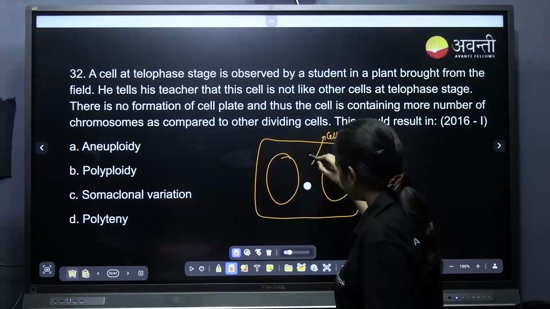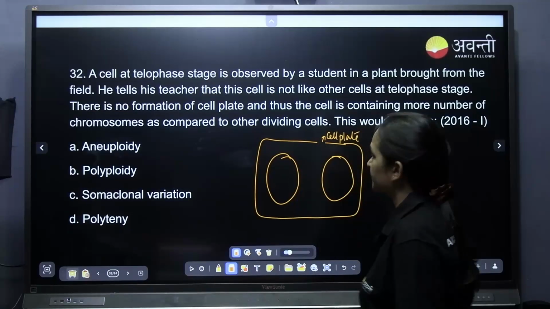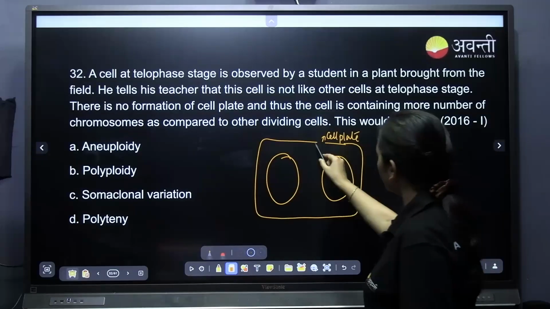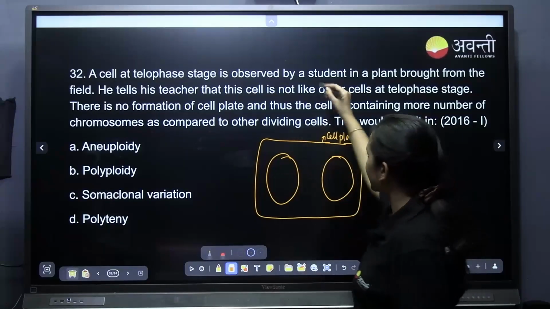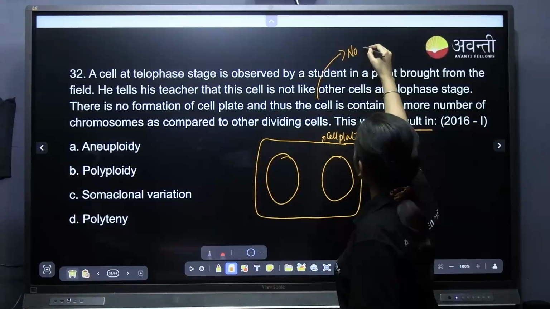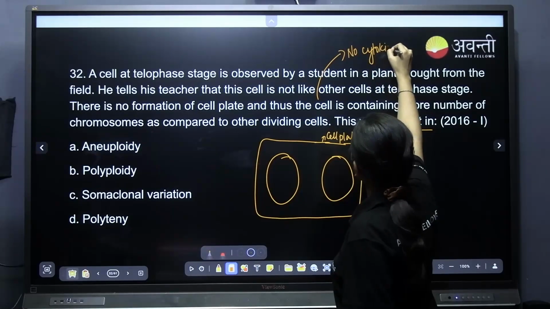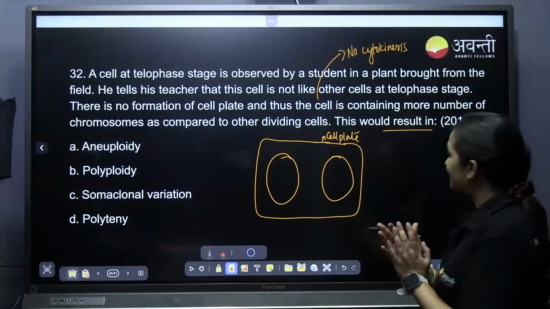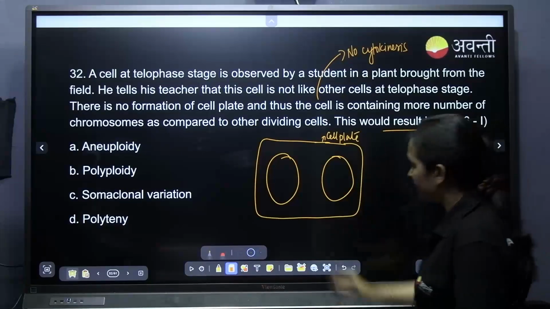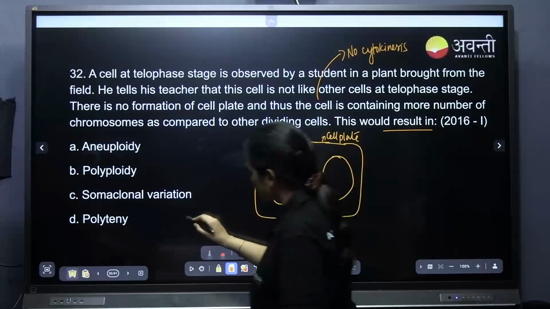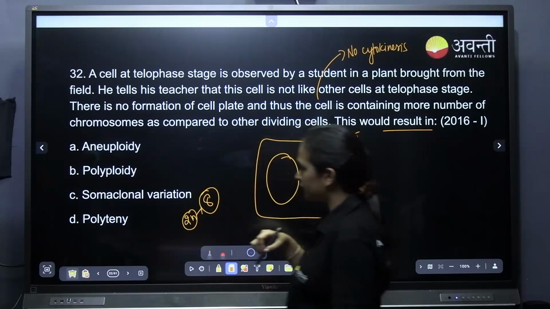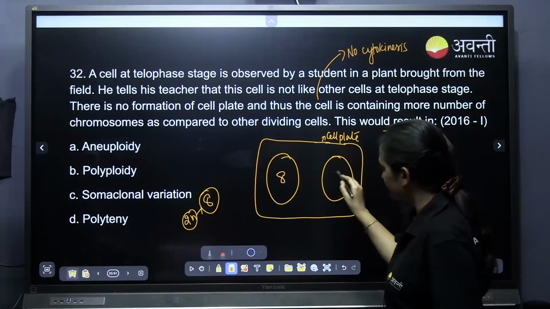And there is no formation of cell plate in this particular cell, which contains more chromosomes as compared to the other cells. This would result in, if there is no cytokinesis, which is what they are trying to tell us. Karyokinesis has happened, but no cytokinesis. So, what is the number of chromosomes? If in the 2n condition the plant has, for example, 8 chromosomes, now this nucleus has 8 chromosomes and this has 8 chromosomes.